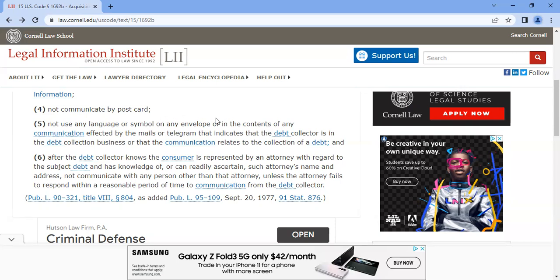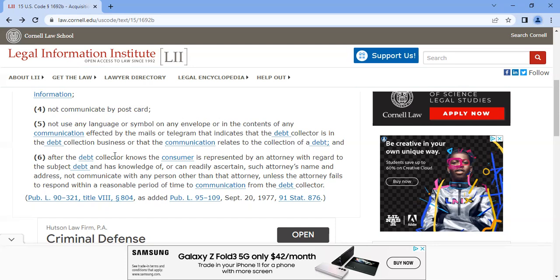It needs to be like a white envelope, blank, and the only thing on it should be an address. If it has a symbol, a logo, says debt collection agency, has their business logo, different things like that, then that would be a non-compliance violation, because that's kind of notifying whoever gets that mail that this person has a debt and that this is the person trying to collect it. So that's what this is saying here.